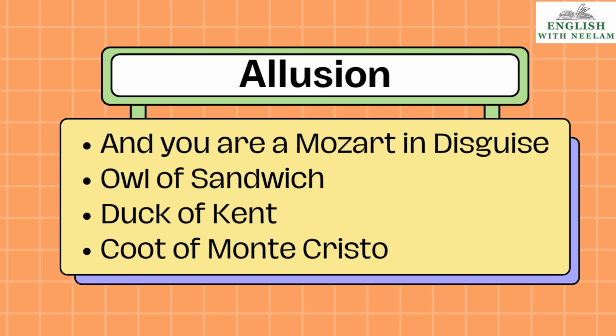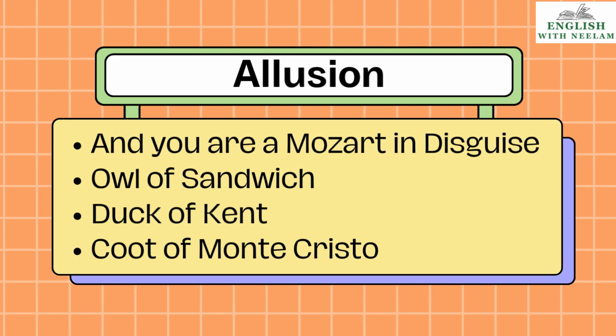The frog calls the nightingale, the nightingale calls the frog, compares it to this Mozart. But actually he is not. This frog has a very croaking, harsh sound. And the Scoot of Monte Cristo, probably this title has been taken from the famous novel The Count of Monte Cristo. So all these have been used in a very mocking tone.